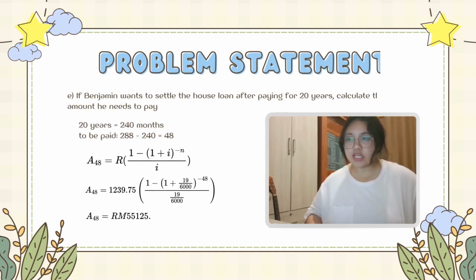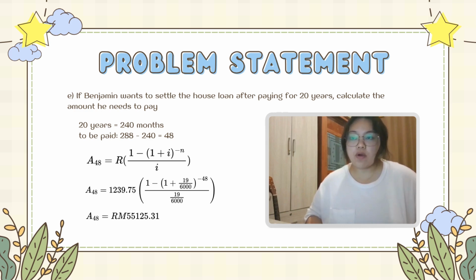So next is question E. If Benjamin wants to settle the house loan after paying for 20 years, calculate the amount he needs to pay. So we need to convert 20 years into months. We multiply it by 12, then we get 240 months. To be paid, we use n from question B, which is 288 minus 240. We will get 48 months. 48 months is our n.